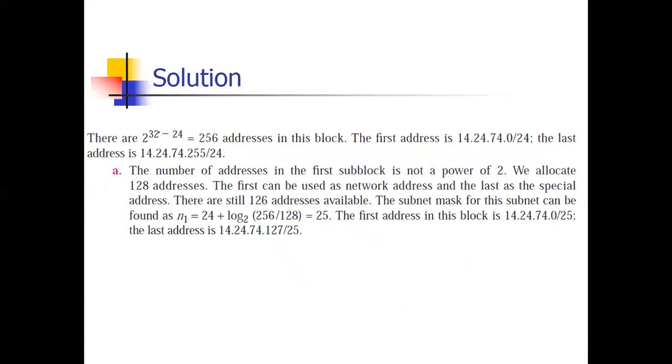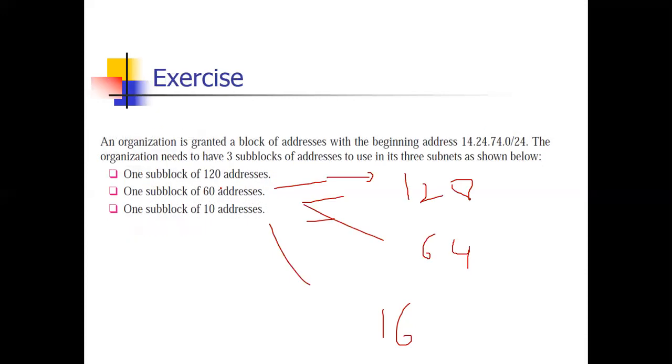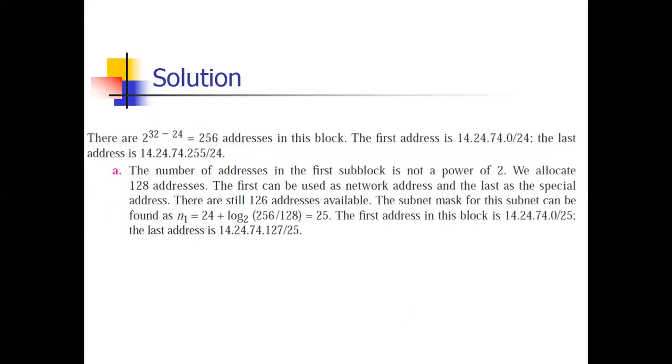Now, first of all, the total addresses. What is small n given? 24. So 2 raised to the power of 32 minus 24, which is 256.